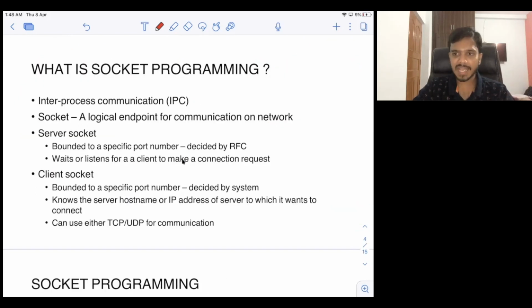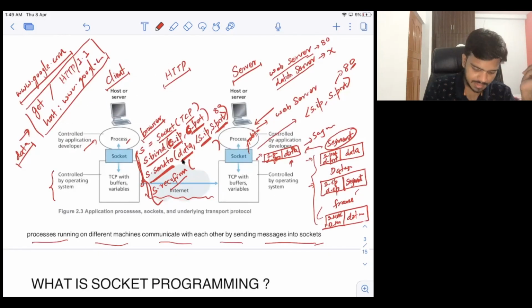So there are two types of sockets that I should discuss here because this will be used a lot in programming. One is the server socket, one is the client socket. In this case, if you see, this is the client socket and this is the server socket. Okay. So of course, I have written the commands that were executed for creating this socket, like the socket call, then bind, everything. I've written that for the client side. Of course, for the server side, I have not mentioned the commands, but similar commands will be there.